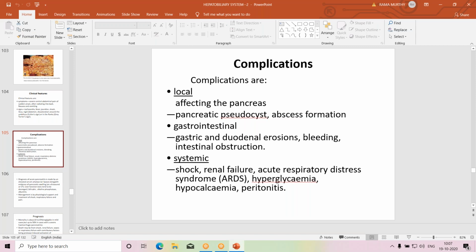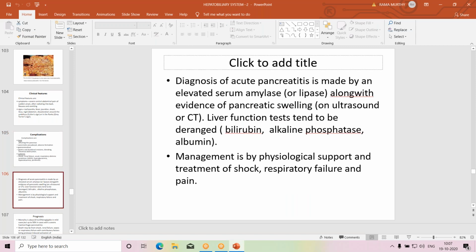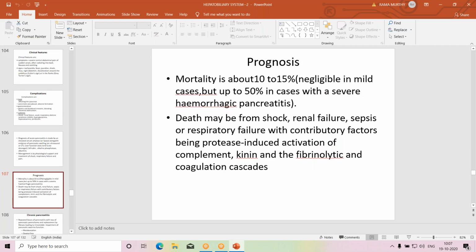Some of the systemic complications could be fatal. Fatality rate is high. So mortality is 10 to 15%. Of course, it is negligible in mild cases, but up to 15% with severe hemorrhagic pancreatitis. Death may be due to shock, renal failure, secondary sepsis, respiratory failure because of development of acute respiratory distress syndrome.